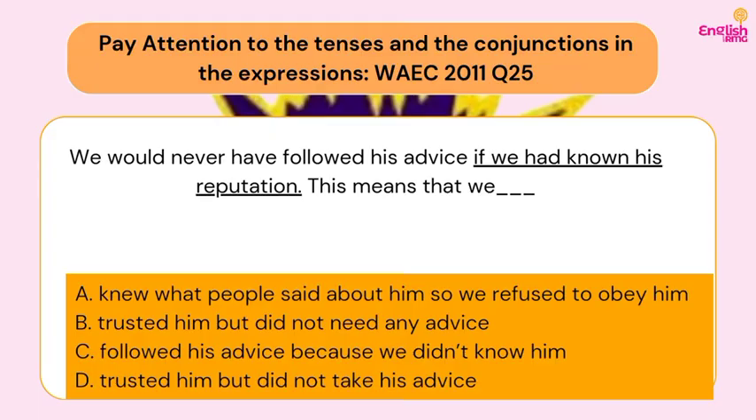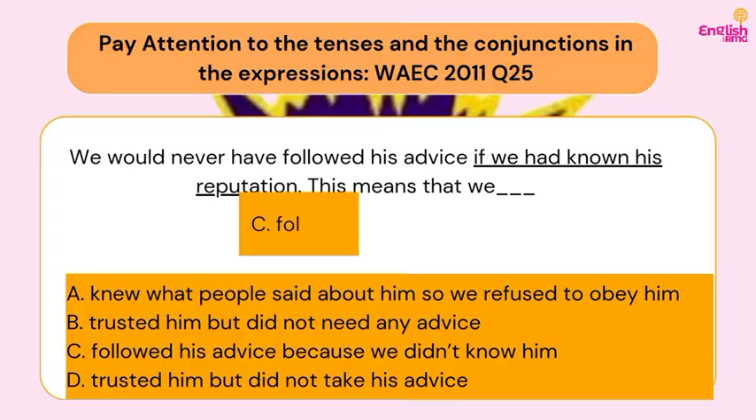D, trusted him but did not take his advice. So we trusted him and we took his advice. That was what the sentence is saying. So D cannot also be our answer. So our answer is what? C. We followed his advice because we didn't know him.